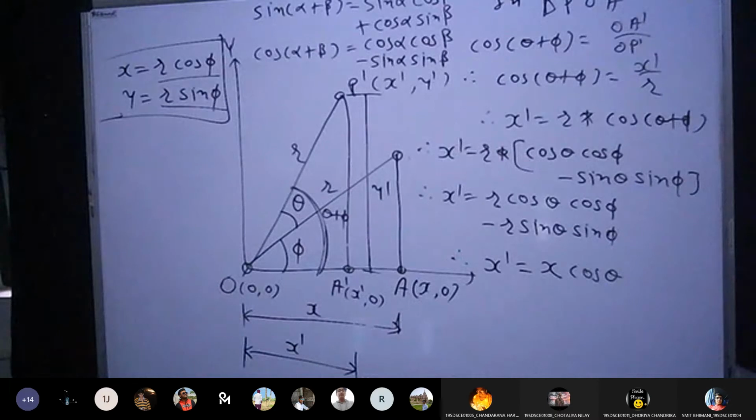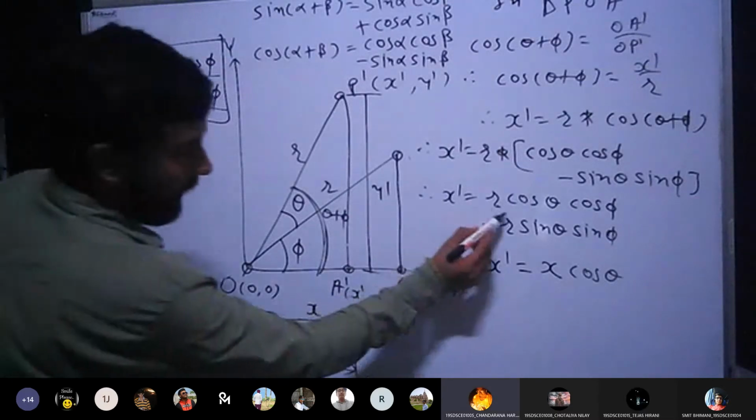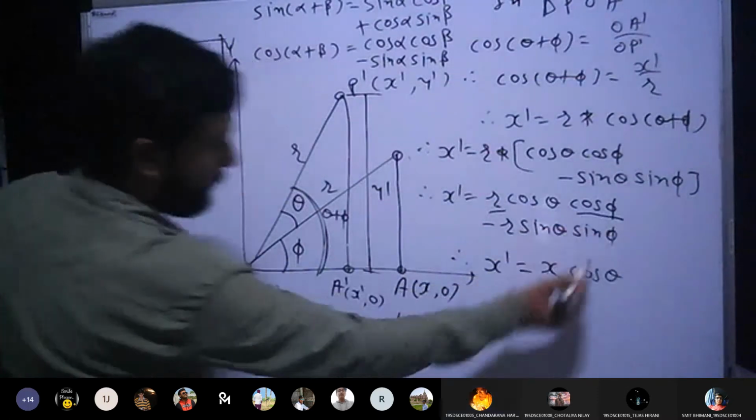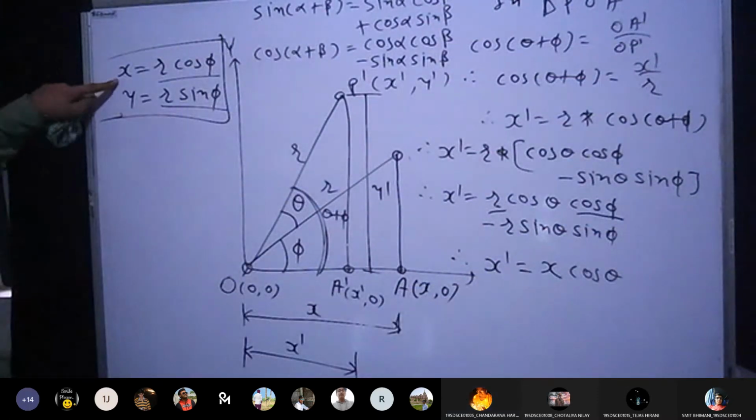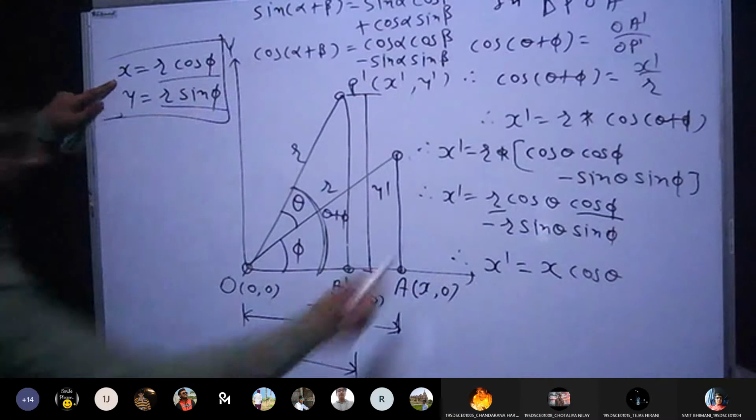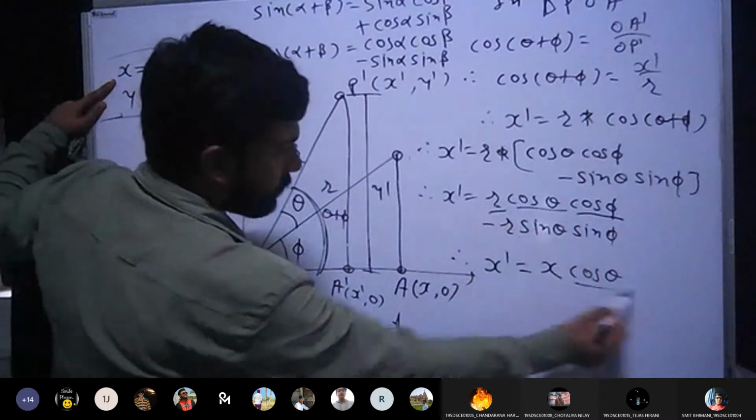Are you getting this? Here r cos phi is replaced by x, which we have already derived, and the remaining is cos theta.